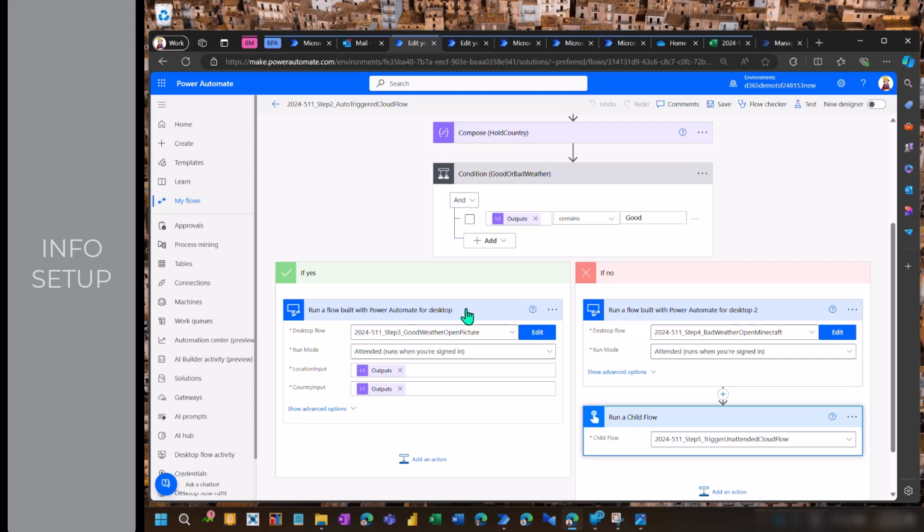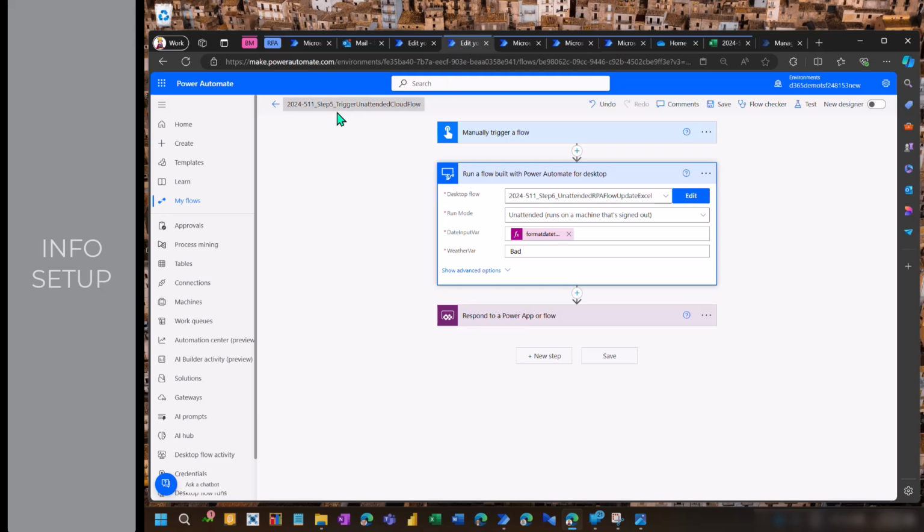In case the weather is bad, that's what we saw, this RPA starts in attended mode. Why? Because we want to see Minecraft and directly want to play. And at the same time, you see here this child flow. That's this one. If I open it, this is this flow here, and this one starts an unattended run. And it just takes the daytime and says the weather is bad. That's all. And this one will then fill our Excel sheet, so to say.